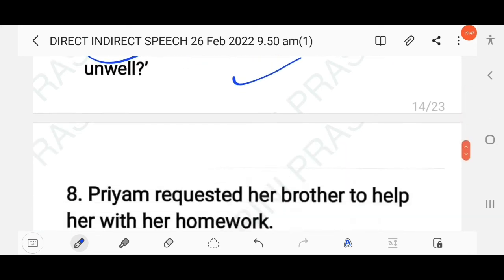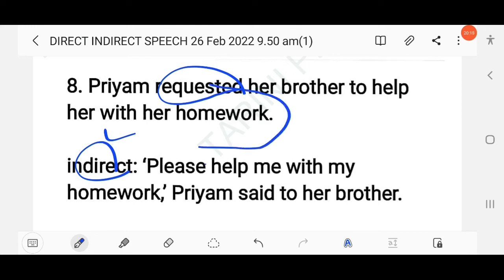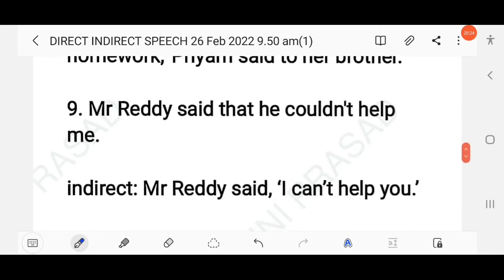Right? The next question here, Priyam requested her brother to help her with her homework. So this is indirect speech, right? So here first you have to mention this is indirect, then change into direct. Here the reporting verb used is requested. That means, please help me with my homework. Priyam said to her brother, please. You have to use please because the reporting verb used is requested. So this is an imperative sentence. Please help me.